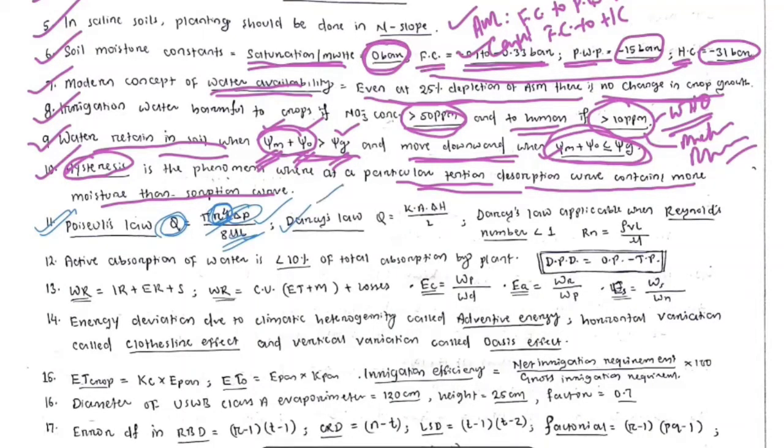Then Darcy's law. Darcy's law is applicable for both saturated and unsaturated flow. Darcy's law states that the rate of flow is directly proportional to the area of cross section and the potential gradient, and inversely proportional to the length of the pipe. Darcy's law is applicable when Reynolds number is less than 1. So what is Reynolds number? Reynolds number is equal to rho V L by mu. When it is less than 1, then only Darcy's law is applicable.